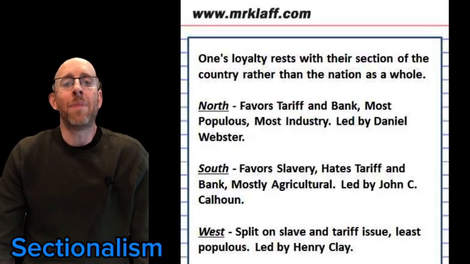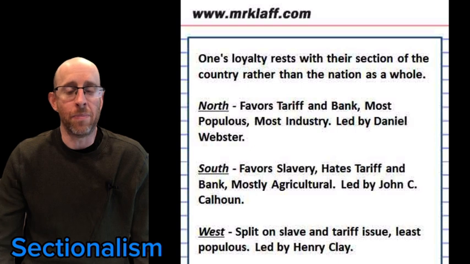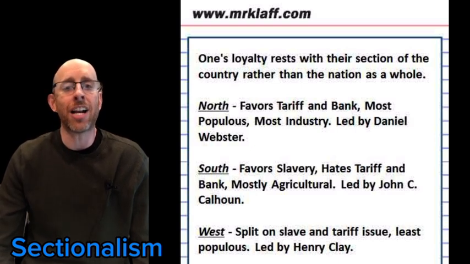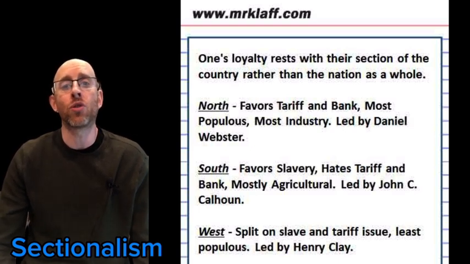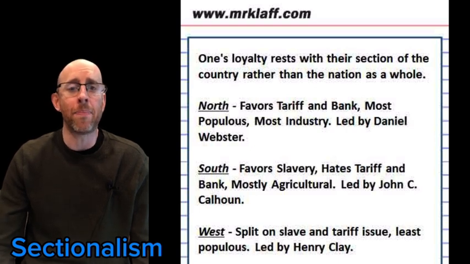During this time, Americans had a lot of sectionalism. This is when they had pride in their section of the country rather than the nation as a whole. The North was most industrial, whereas the South was agrarian and relied on slave labor. The West was the least populated.